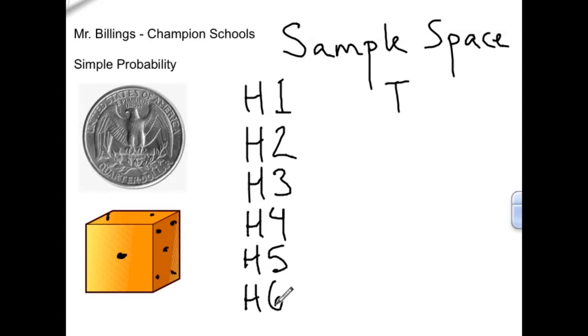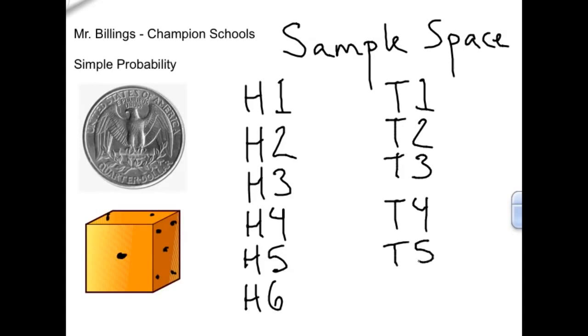But then there's also the other flip of the coin. What if I got tails and 1? What if I got tails and 2? Tails and 3? Tails and 4? Tails and 5? And tails and a 6.